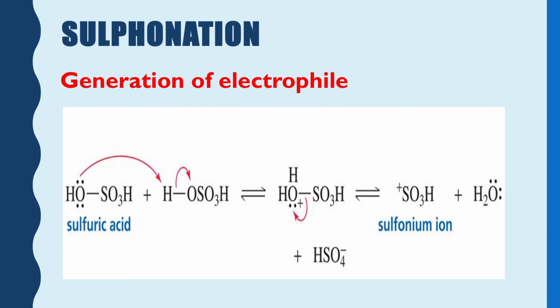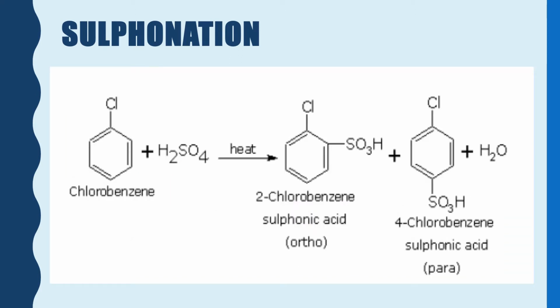Please see the slide. In this case, as we know, sulfuric acid is a powerful proton donor. So, it donates the proton, and the H plus ion is now available.